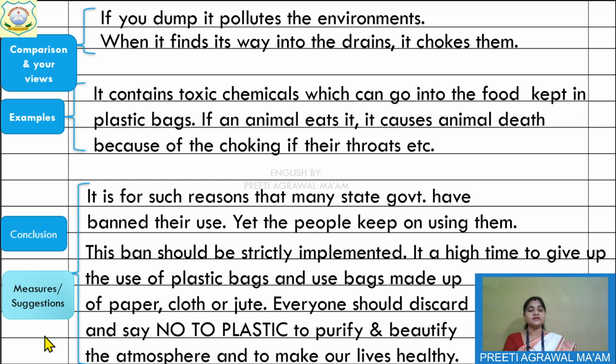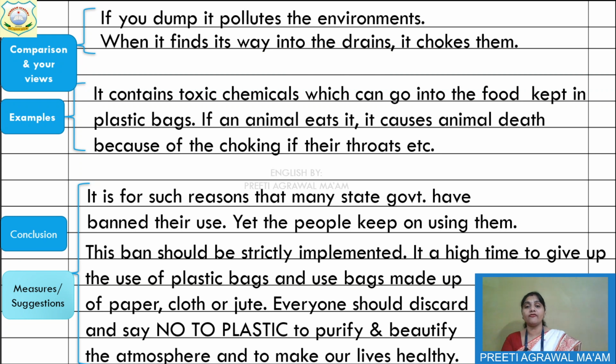So this is the way to write an article, and I don't think that it is very tough for you. What you have to do, you have to keep in your mind all these headings, and that will be easier for you to write an article.